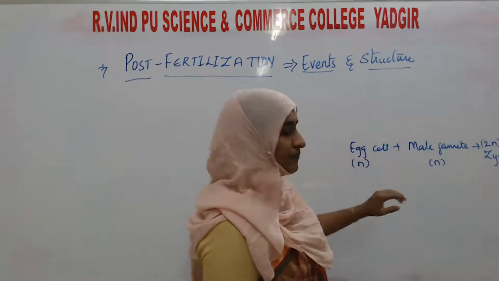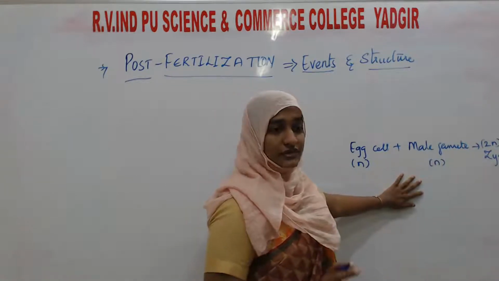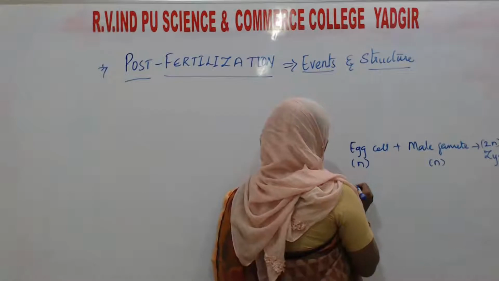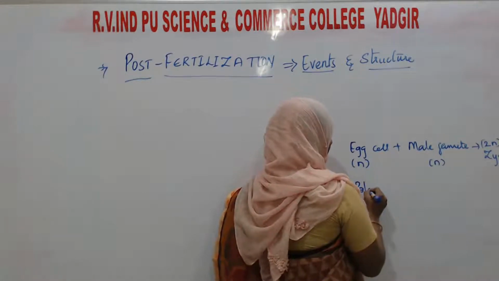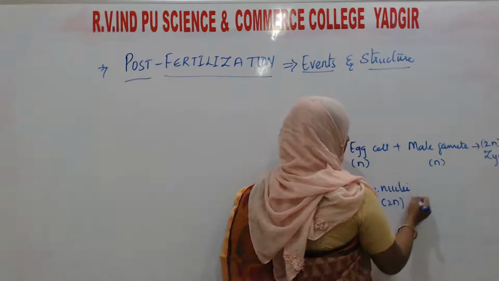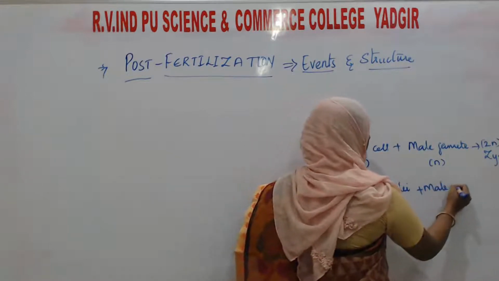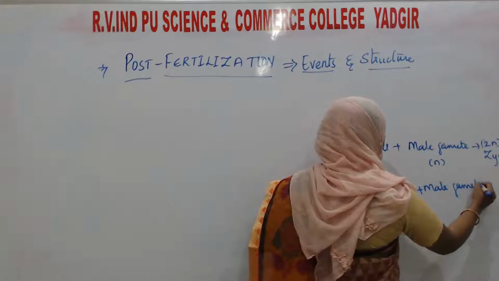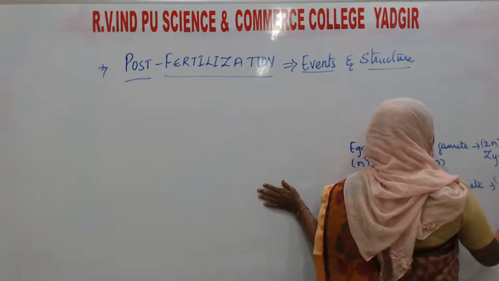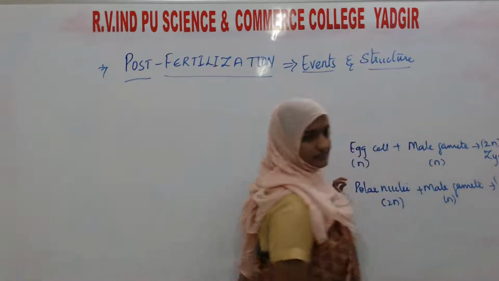This is the first fertilization. In the second fertilization, the polar nuclei, which are diploid, fuse with one male gamete, which is haploid. It forms a triploid primary endosperm nucleus.